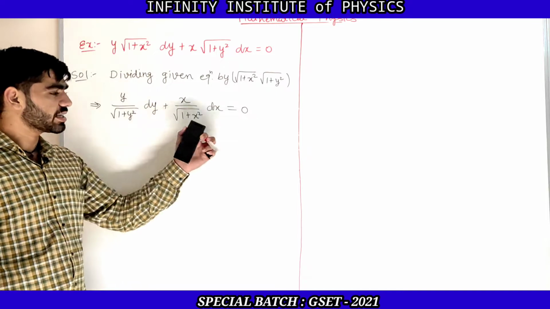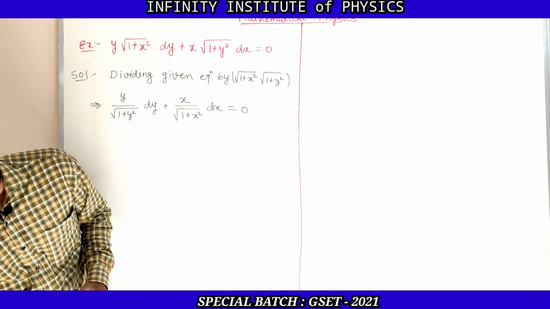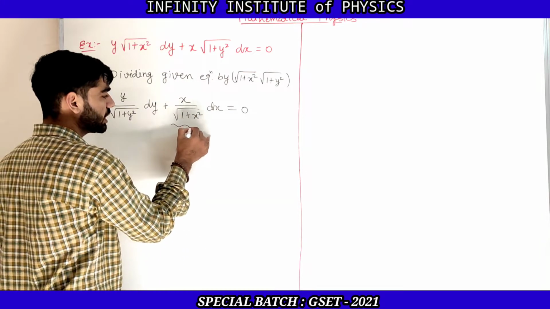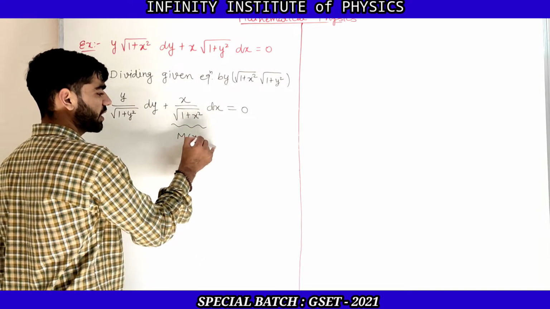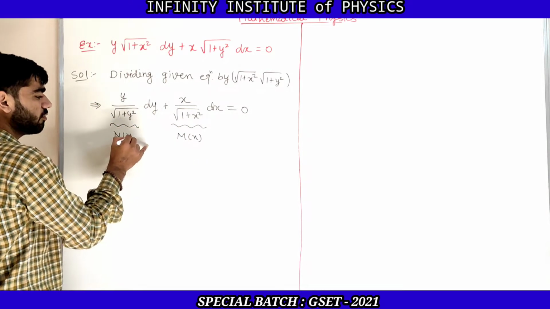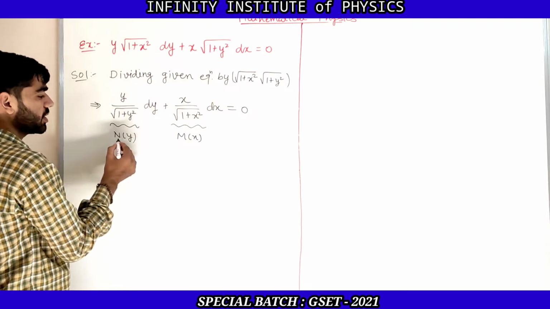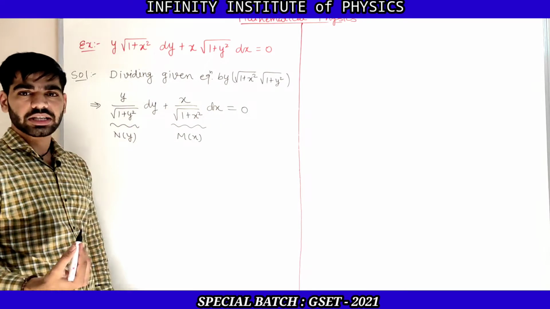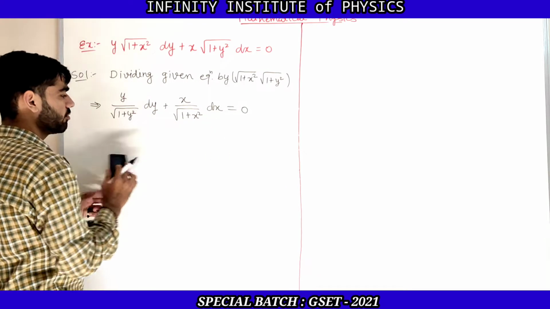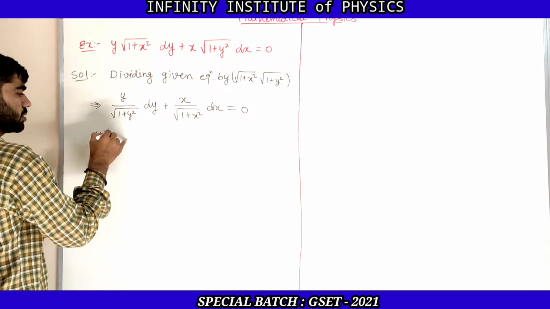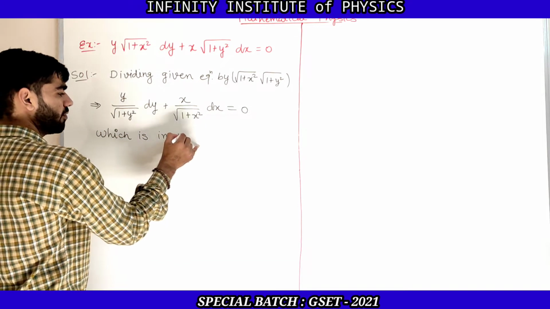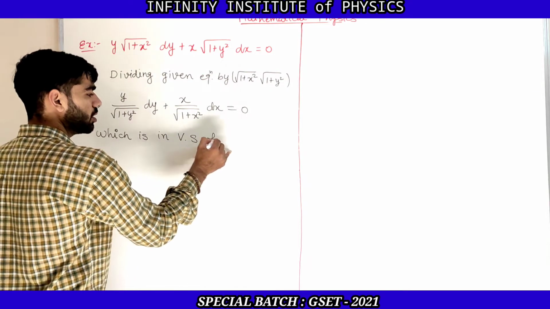That equation is converted to the variable separable form that you can see here clearly, that is M dx plus N dy is equal to 0, where M is a function of only x and N is a function of only y. So M of x dx plus N of y dy is equal to 0, which is in variable separable form.